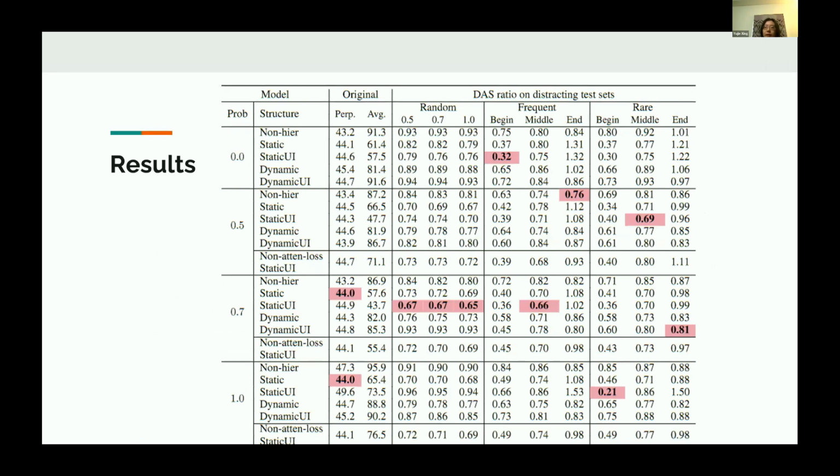The results show that for the random distracting test set, the DAS ratio is the lowest for the model with static attention loss and utterance integration, and an optimization inserting probability of 0.7. For other distracting tests, the results are rather random.